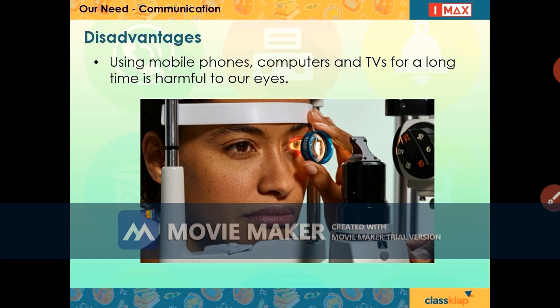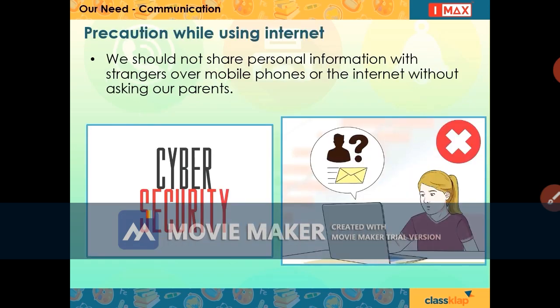Communication devices are helpful, but we should use them carefully. Using mobile phones, computers, and TVs for a long time is harmful to our eyes. We should not share personal information with strangers over mobile phones or the internet without asking our parents.